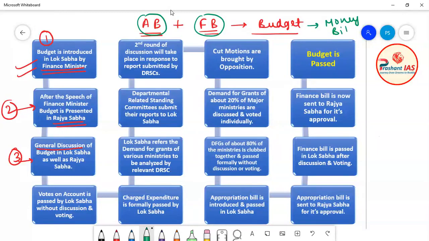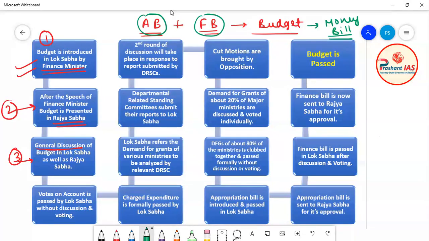Now friends, why am I telling you this? I am telling you because whenever I say that the budget is a money bill, instantly in your mind all the provisions and features of a money bill should come.